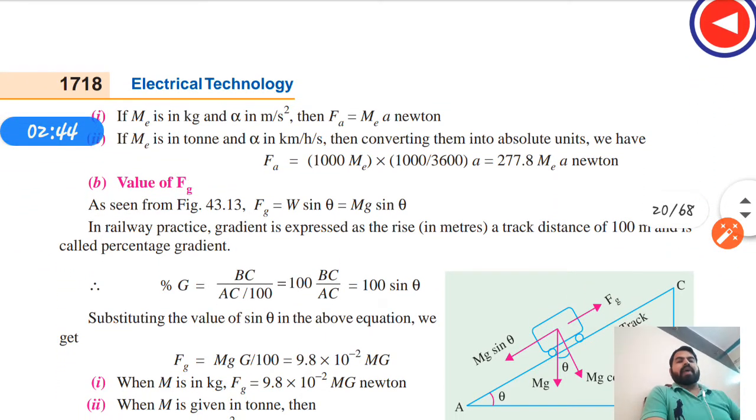If Me is in kilogram and alpha is in meter per second square, then Fa will be Mea Newton. And if Me is in ton and alpha in kilometer per hour, then converting them into absolute units, Fa will be equal to 277.8 Mea Newton.